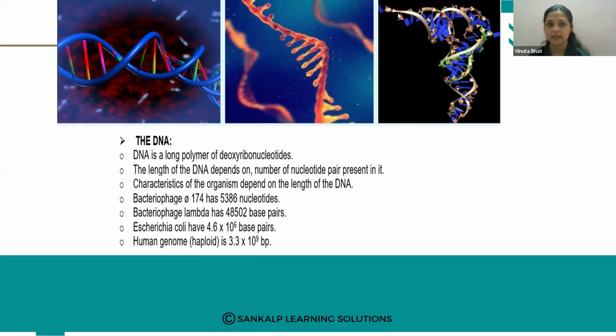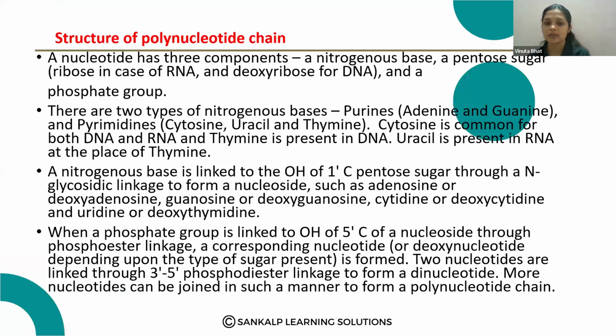Okay, then let us see about the structure of the polynucleotide chain. Here we use the word polymer of deoxynucleotides, right? So what is the meaning of nucleotide and polynucleotide? Let us study about that. A nucleotide has 3 components. Okay, so nucleotide which is present in the DNA.